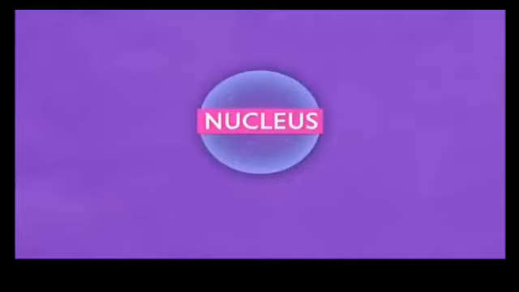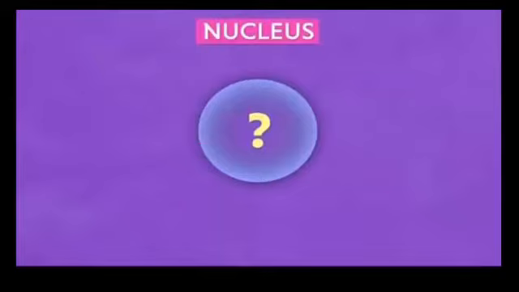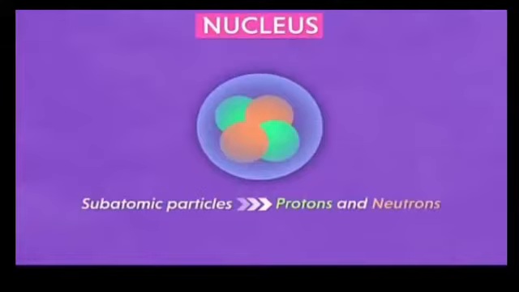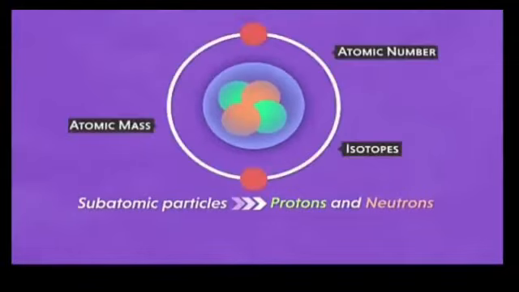Now, what is nucleus? Nucleus is a very important part of an atom. Or we can say that nucleus is the central part of an atom. It is present in the center of an atom. And it contains 2 subatomic particles, protons and neutrons. Protons and neutrons are present in the nucleus of an atom, while electrons are present in different shells around the nucleus. The nucleus is surrounded by different shells or orbits, and electrons revolve around the nucleus in these shells and orbits.